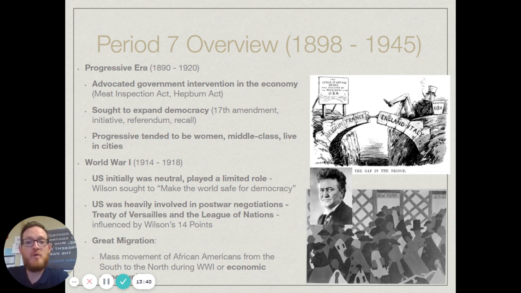Now, the United States would be very, very heavily involved in the Versailles Peace Conference, and we were very involved in the negotiations. Wilson's 14 points that he had issued earlier, talking about what he wanted the world to look like after World War I, actually helped guide the negotiations and what would end up in the Treaty of Versailles.